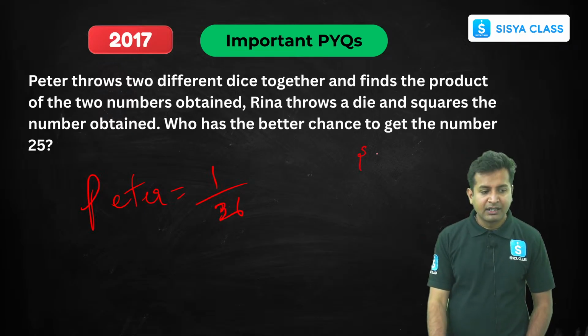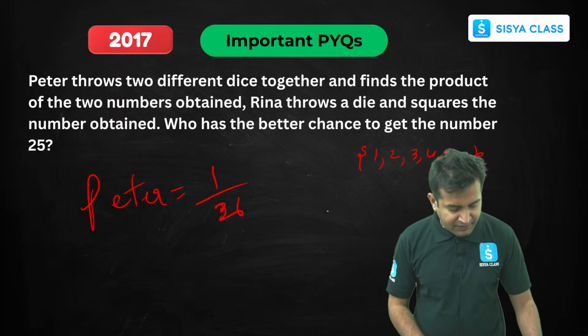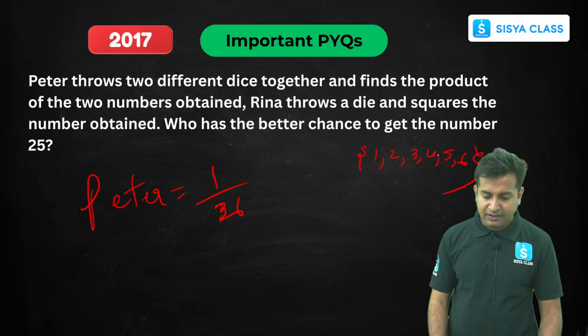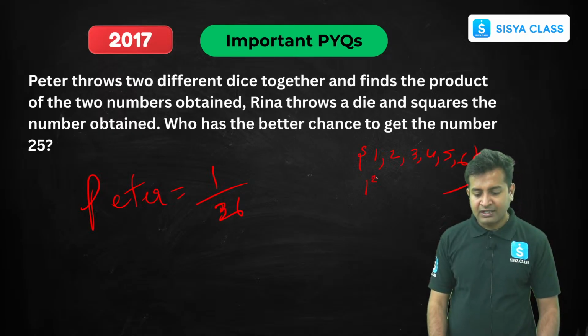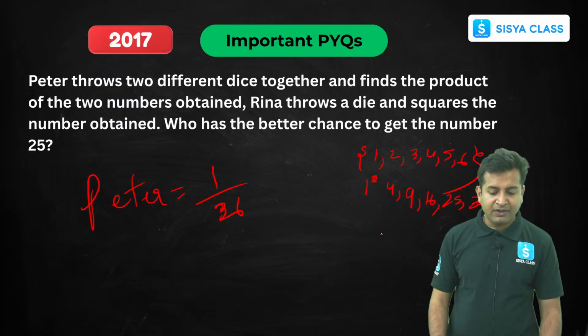What is the sample space? 1, 2, 3, 4, 5, and 6, right? Now if we check, 1 squared is 1, 4, 9, 16, 25, 36, right? So when we square 5, we get 25. So what is the probability of getting 5? It is nothing but 1 by 6.